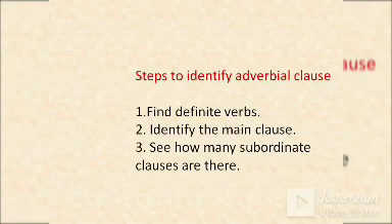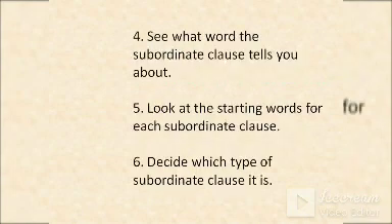So we should identify the main clause and subordinate clause as well as the verbs in those particular clauses. Then, what word, that means the linker, identifies the subordinate clause. With the help of linkers or conjunctions only, we could identify the subordinate clause.